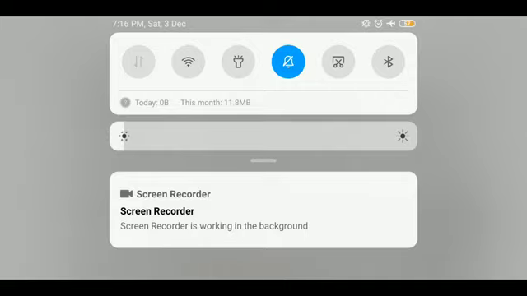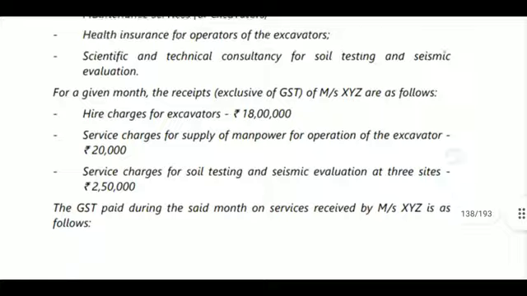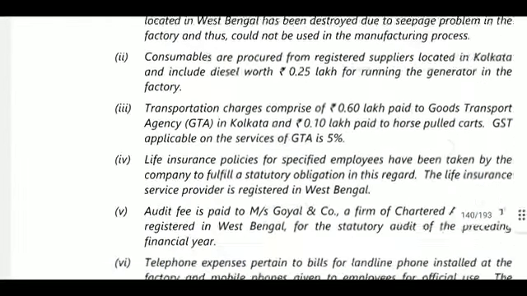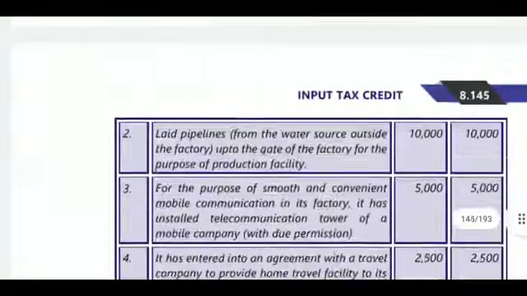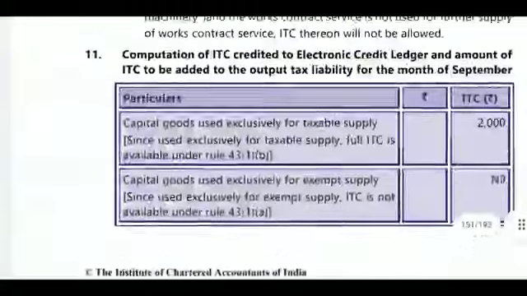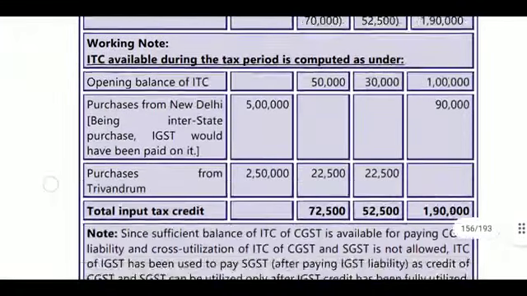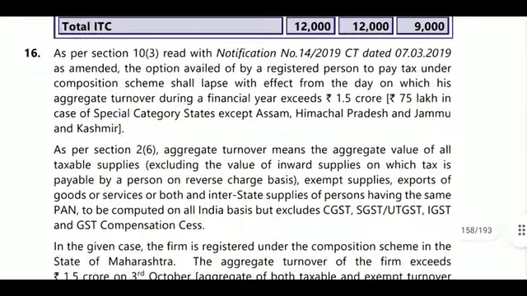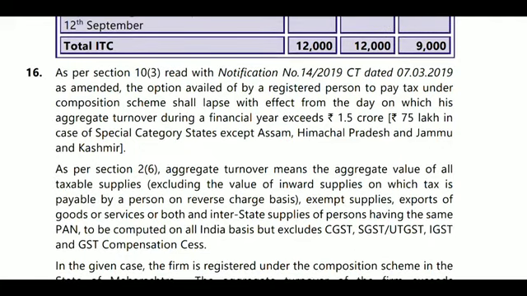So question number 18th. Before that, see the answer of question number 18. What is there in the answer? Question number 16th answer. 16th. 11, 12, 13. It was completed. Okay, 16th question. What is there in the 16th question?